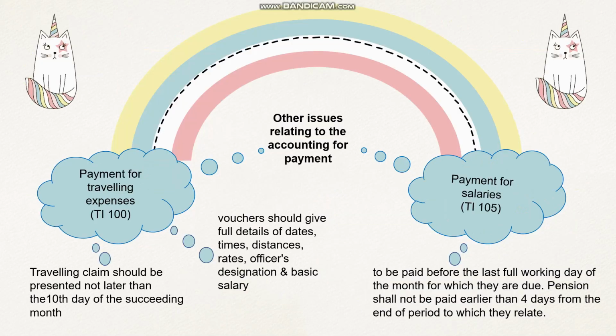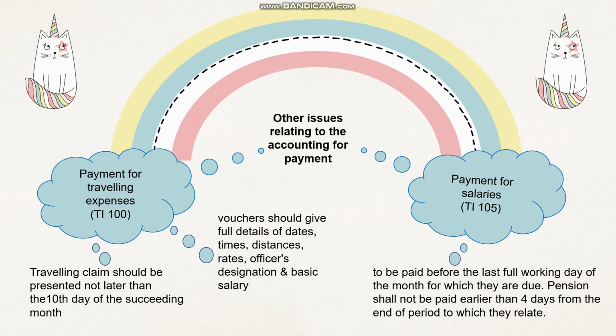Other issues relating to the accounting for payment. The first one, payment for travelling expenses, which is under TI 100. Travelling claim should be presented not later than the 10th day of the succeeding month. The vouchers should give full details of dates, times, distances, rates, officers' designation, and basic salary.